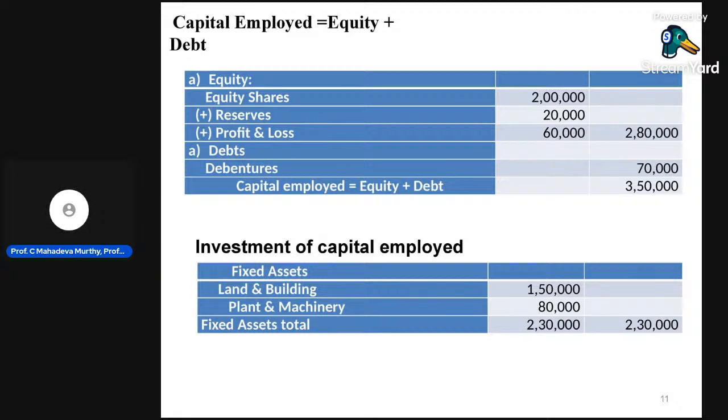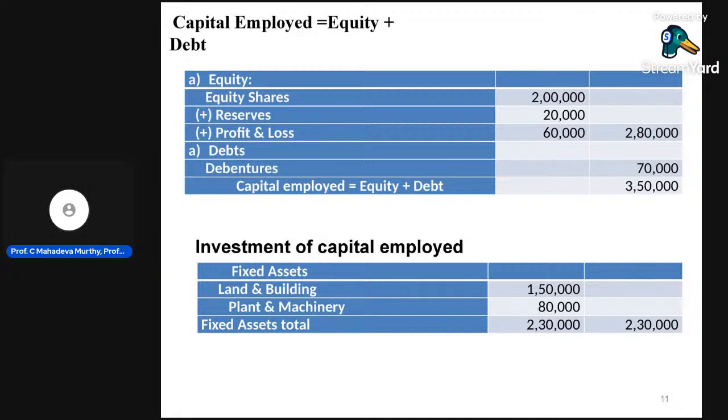Capital in any form is what we call capital employed. In general, capital employed is equal to debt plus equity. And what do you mean by equity? Here, equity is the equity shares of 2 lakhs.